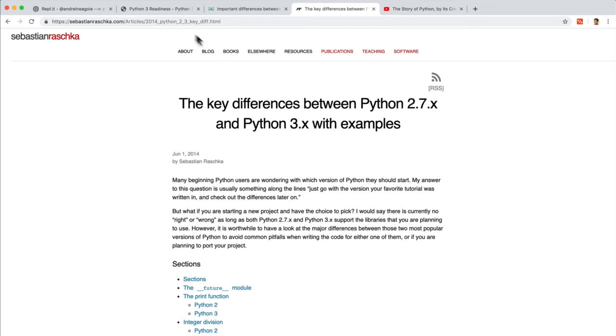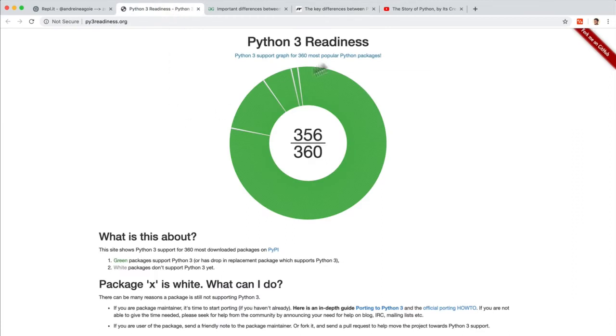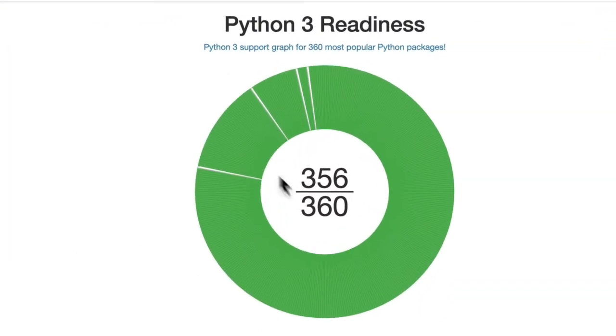But as I mentioned, the whole community is moving towards Python 3. This website, for example, shows you how many big, popular Python packages, which we'll talk about, support Python 3. In our case, there's only 4 popular packages that don't support Python 3. So what I'm saying is Python 3 is the way to go. It's the way of the future. That's what we're going to learn in the course. But I want you to be aware